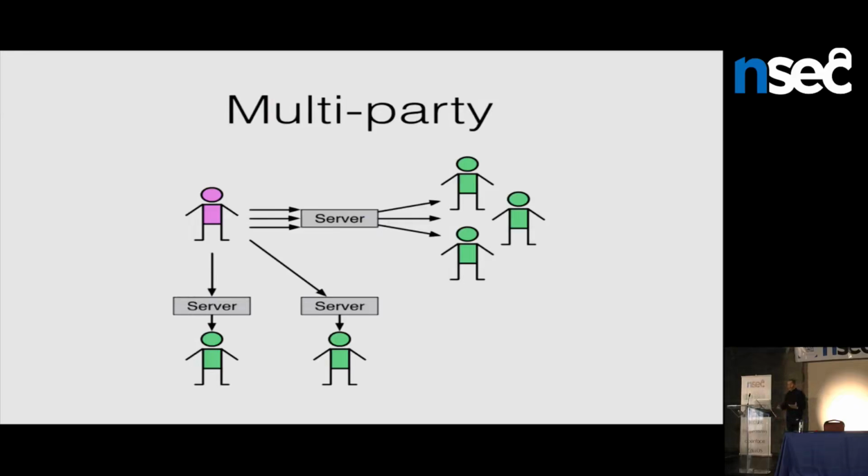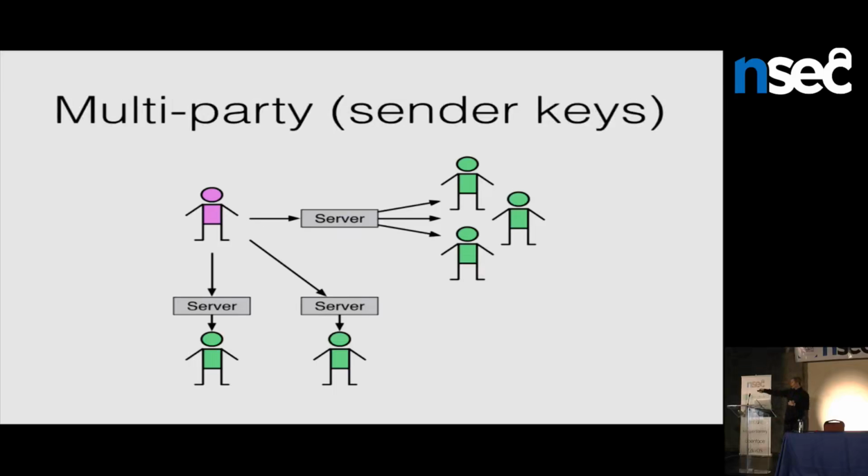You could imagine in an email case where you're sending a message to 5 people under 5 different email servers, you need to send 5 copies of that message in any case. But in some situations where there might be multiple people at one email server, that starts to look a little bit inefficient. If you look at the top here, the pink person is sending 3 messages to people who are at one server, and it might be nice if it just had to send 1 copy of that message. So you might want something a little bit more like this. You send 1 copy, the server can fan that out into 3 separate copies, and we support that as an optional optimization.